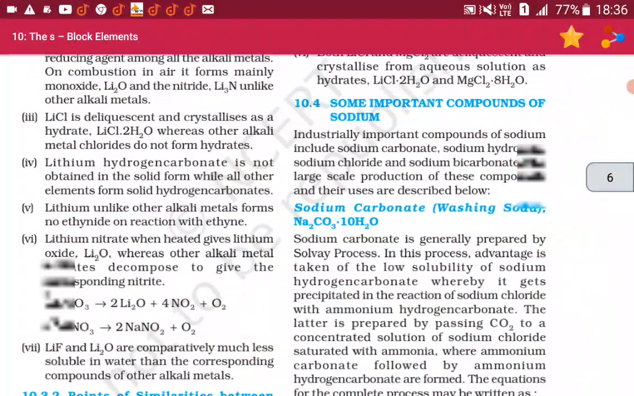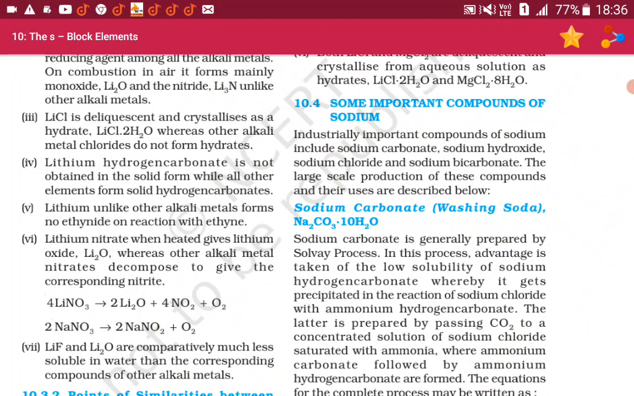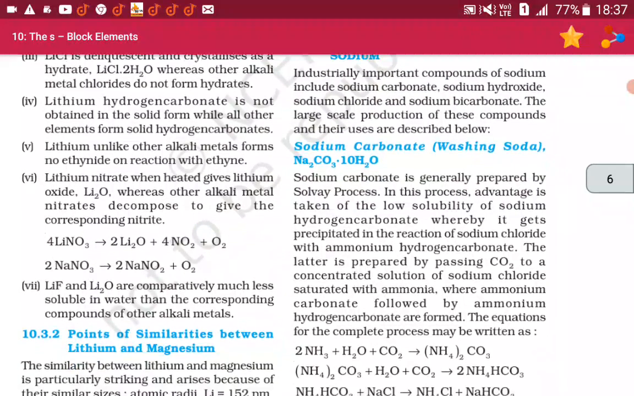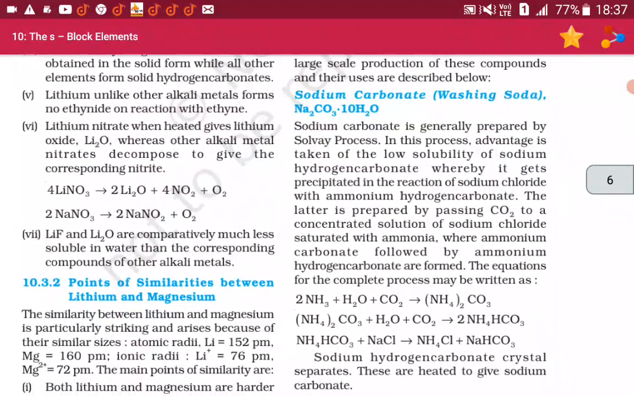10.4 Some important compounds of sodium. Industrially important compounds of sodium include sodium carbonate, sodium hydroxide, sodium chloride and sodium bicarbonate. The large-scale production of these compounds and their uses are described below. Sodium carbonate, washing soda, Na2CO3·10H2O. Sodium carbonate is generally prepared by the Solvay process.